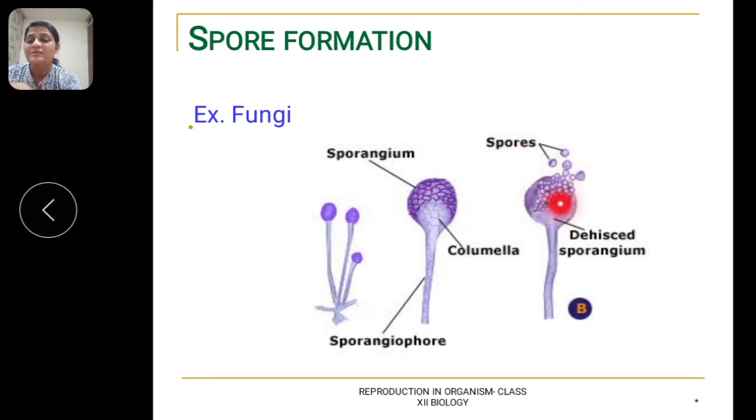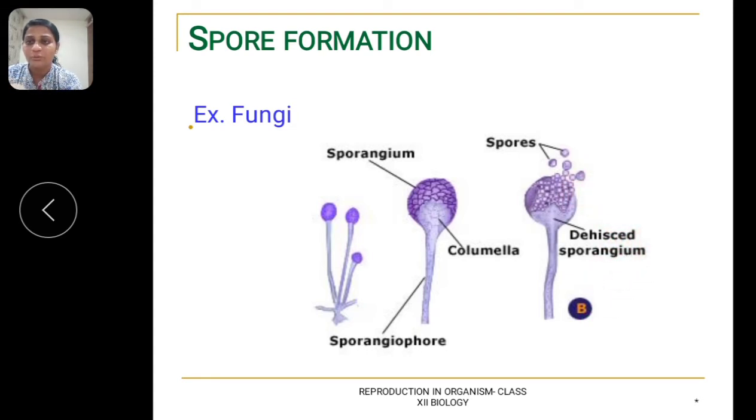Spores are encysted structures, covered by a thick wall. When the sporangium dehisces, the spores are released outside and dispersed in the nearby area, and when they get favorable conditions, they germinate into a new individual.